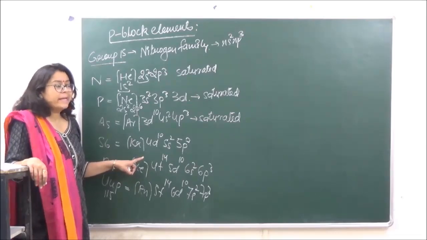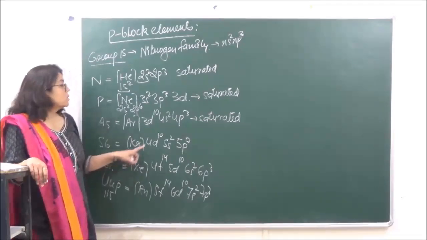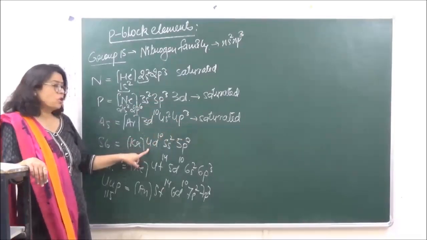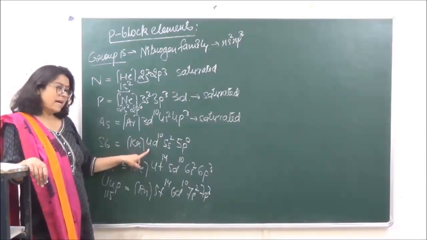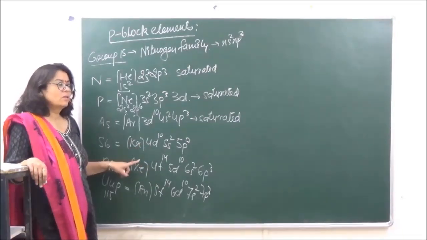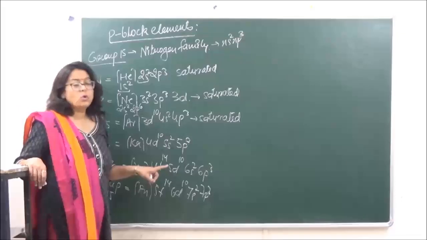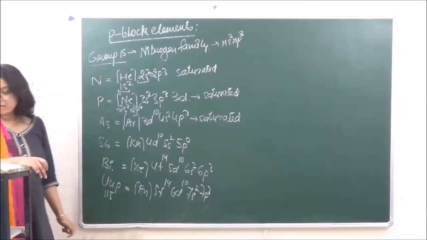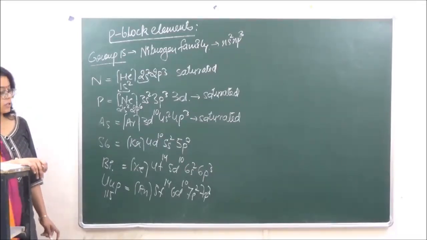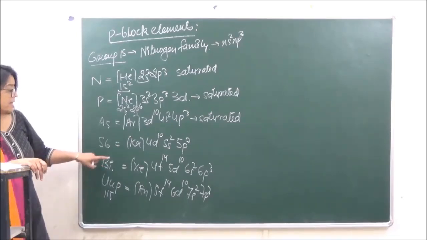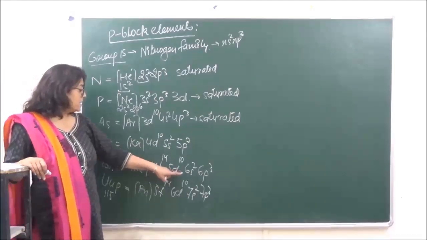2, 8, 18, 18, 36. ठीक है? So 2, 8, 18. This should also have 18 over here. So this has 18, 10 over here. 4s के पास 2, 4s के पास 2 और 4p के पास 6. So that is also going to have how many? 18 electrons.